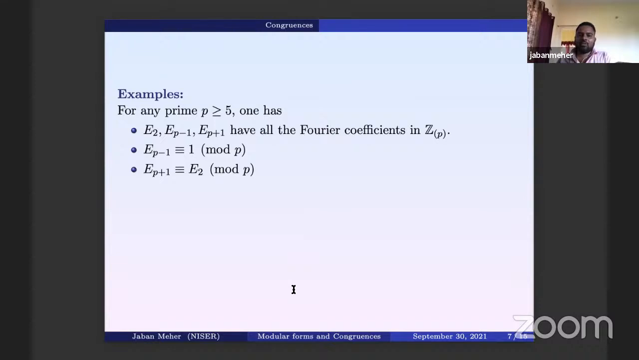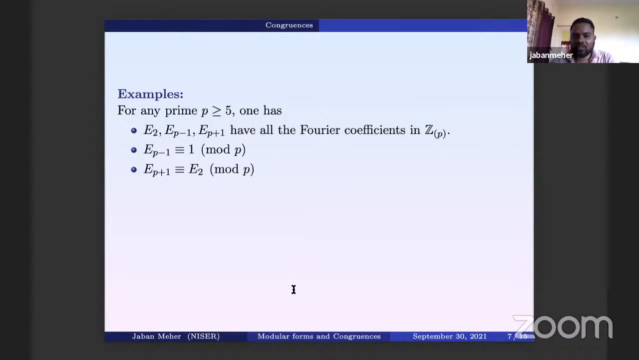And also we have the following thing, that E_{P-1} is congruent to 1 mod P. Here I'm talking about E_{P-1}. This is a modular form of weight P minus 1, and 1 is the constant modular form, just 1. So I'm talking about these two modular forms being congruent.